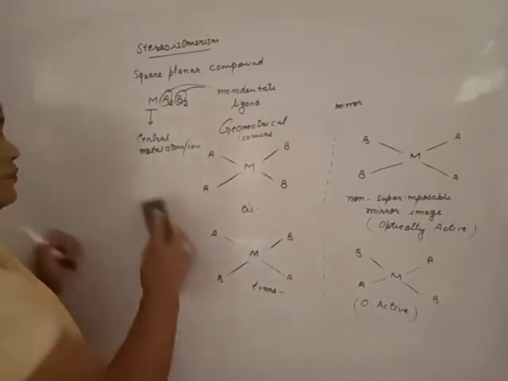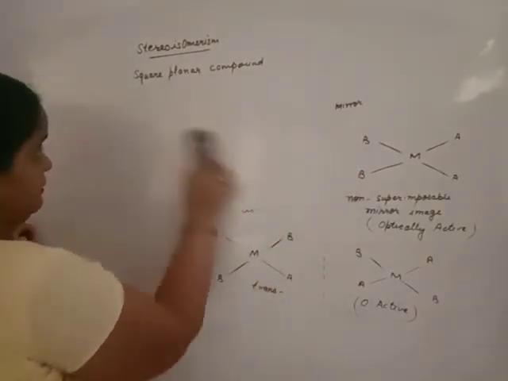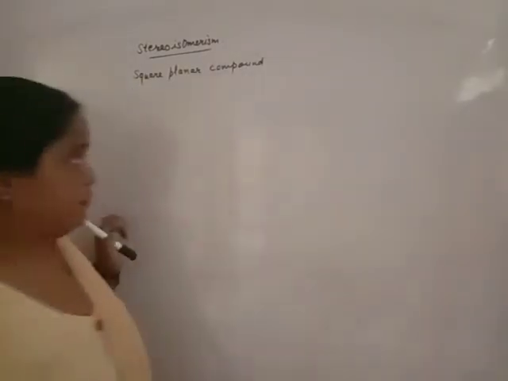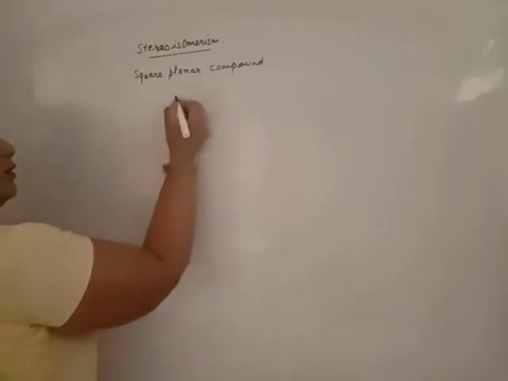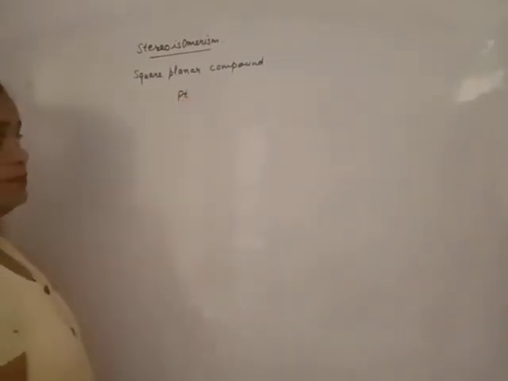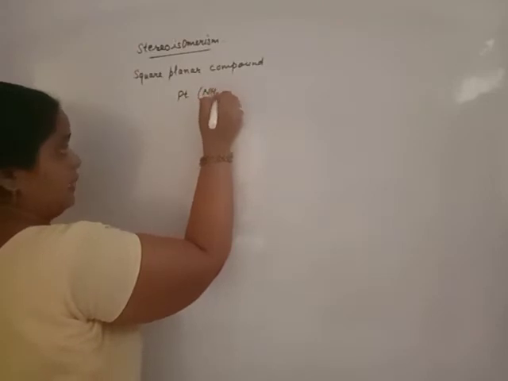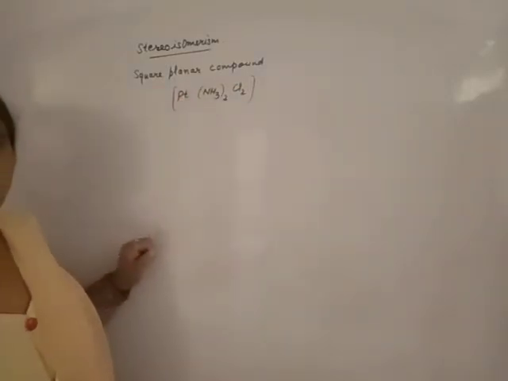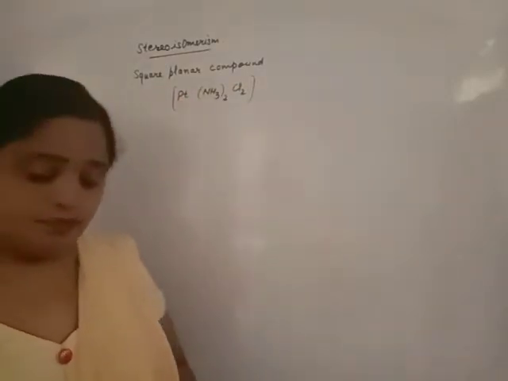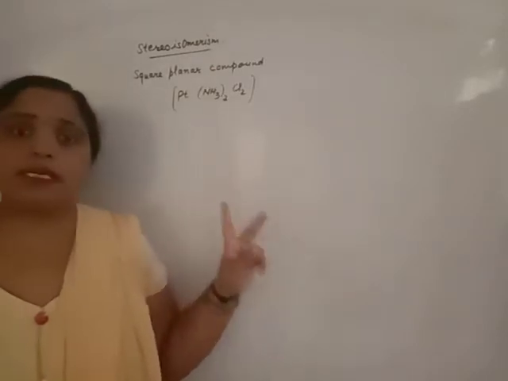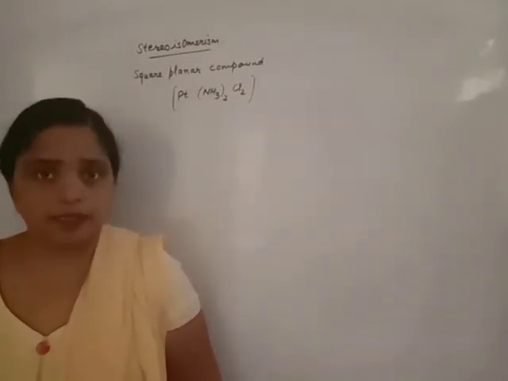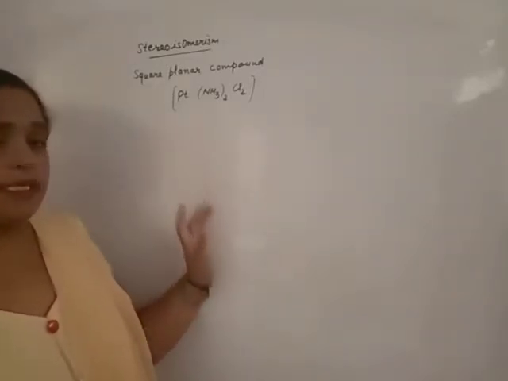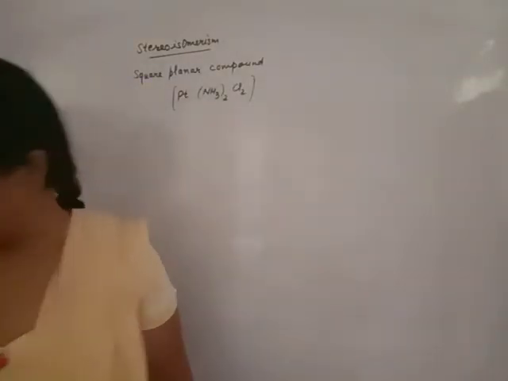Now, the first one. An example of this compound is, beta, platinum is the central metal atom, and amine and chlorido are the ligands. This type of compound forms both geometrical isomers as well as optical isomers. Geometrically it will form cis and trans isomers, and both cis and trans isomers are optically active.